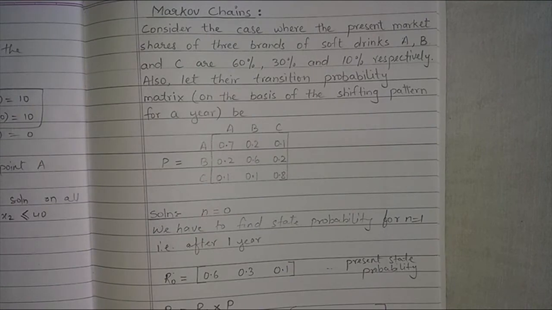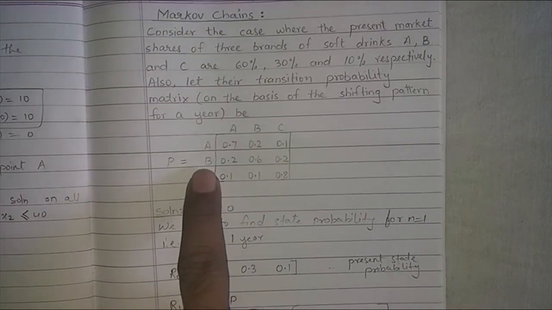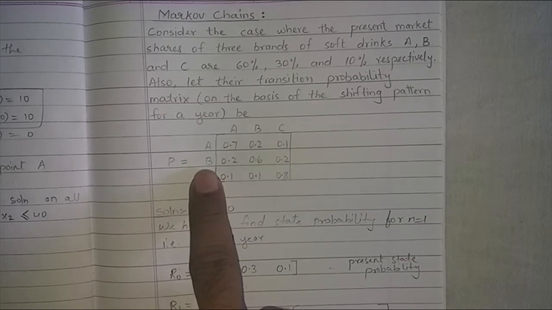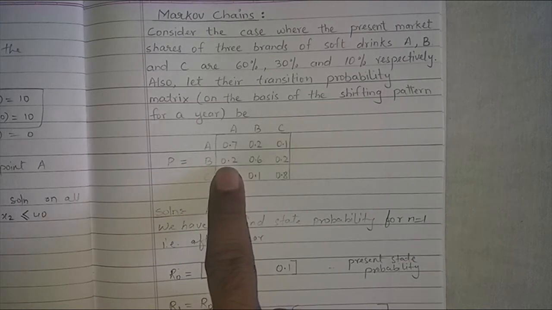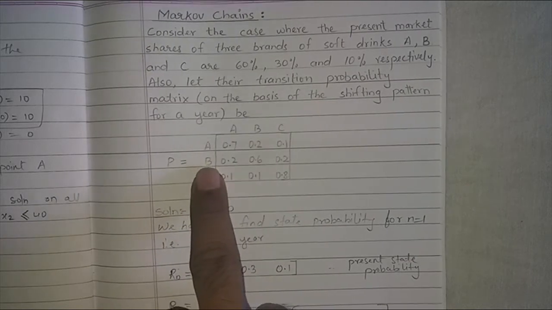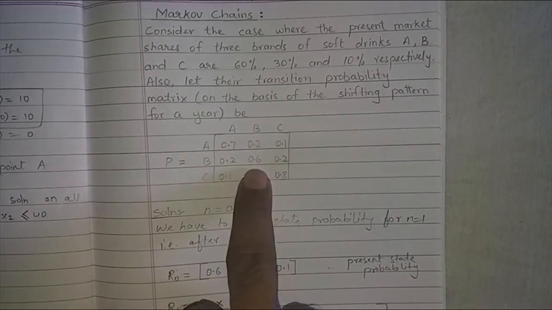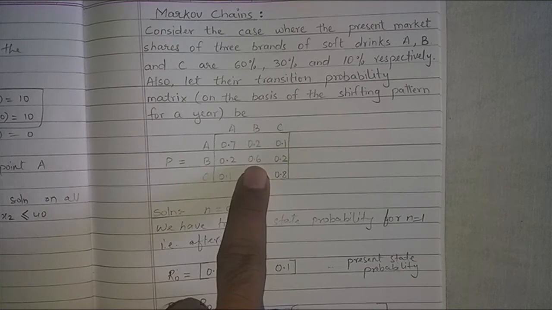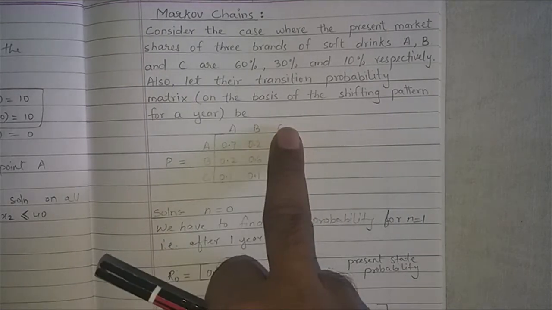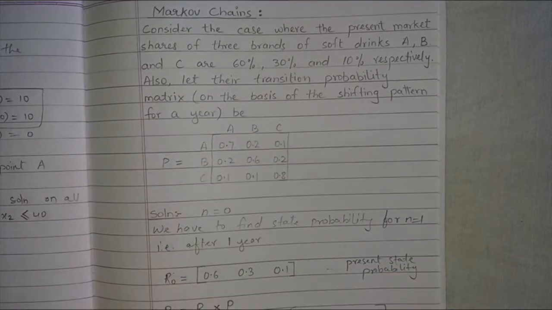Similarly, if a person is using brand B, we have the probabilities of him moving to brand A 0.2, remaining in brand B is 0.6, and then moving to brand C is 0.2.